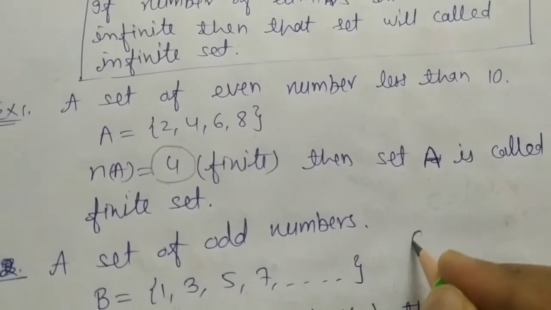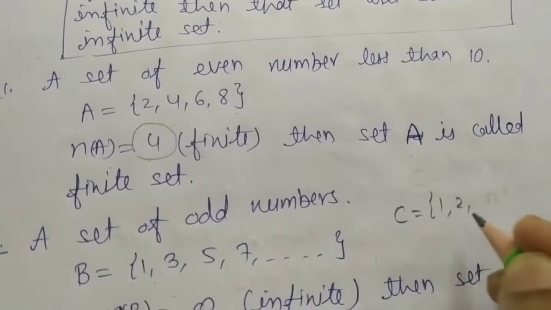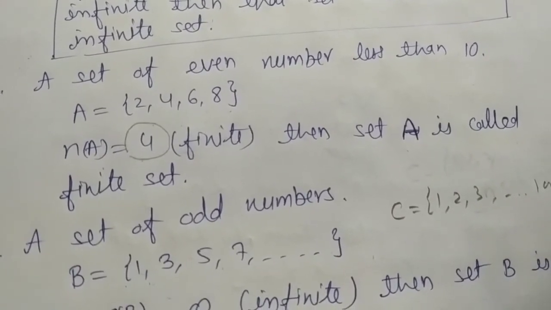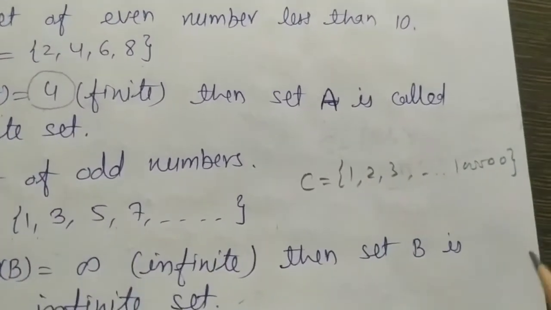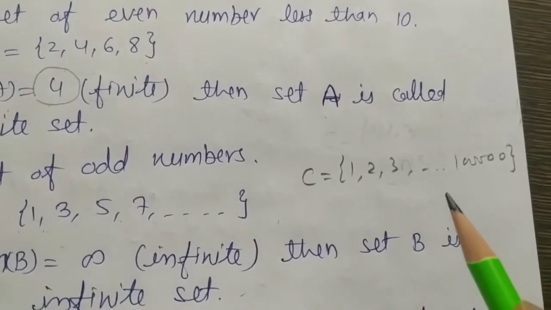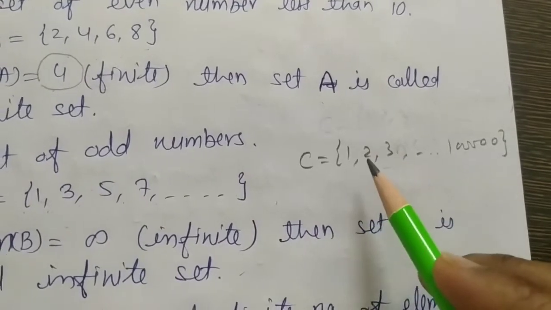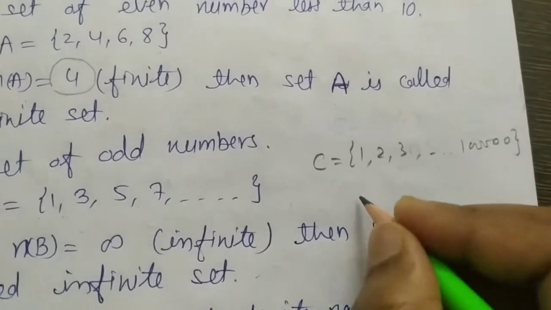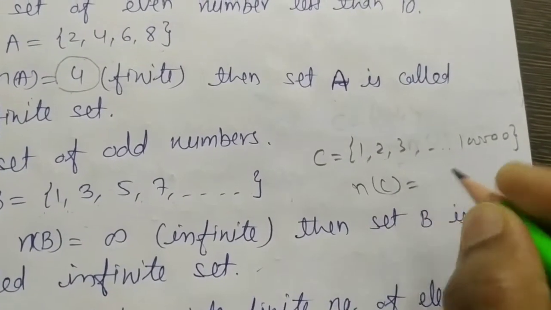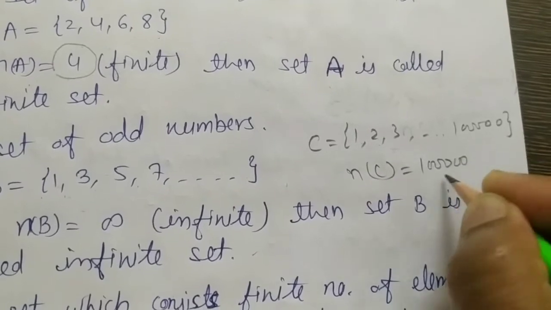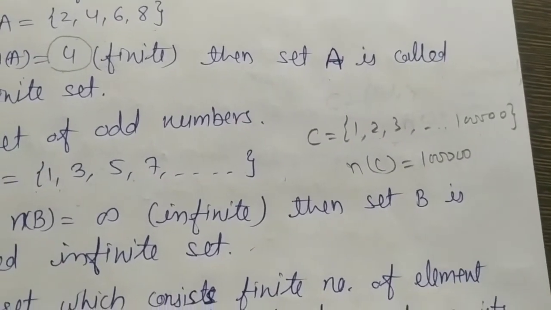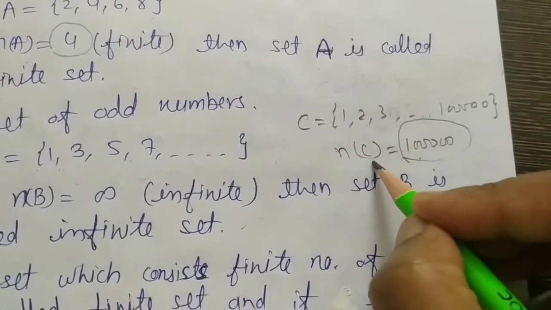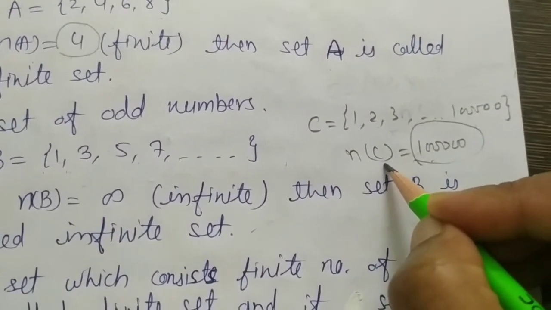Let us consider a set C such as 1, 2, 3 up to 1 lakh. It means C has how many elements? 1, 2, 3 up to 1 lakh. Number of elements in C is 1 lakh. It means a finite number. Hence, set C is a finite set. It is not an infinite set.